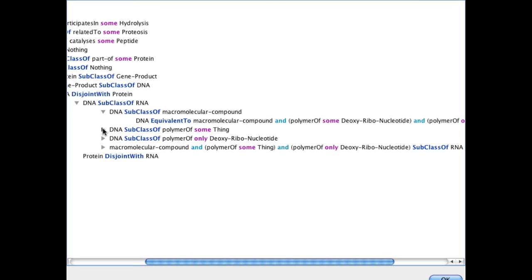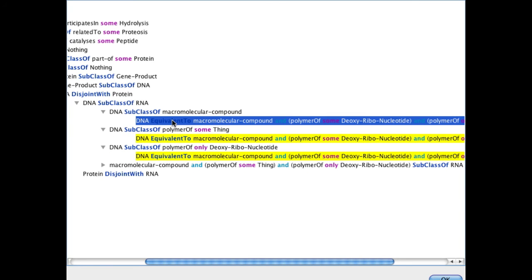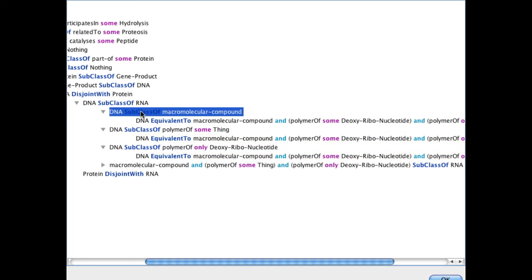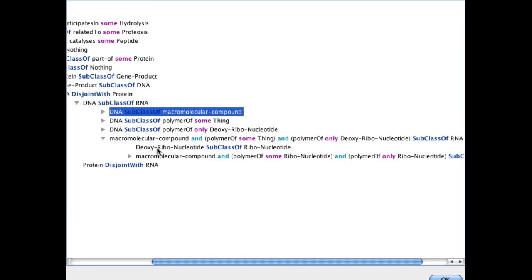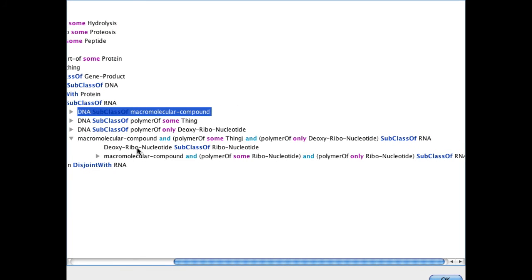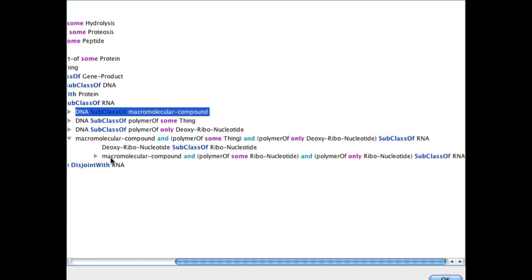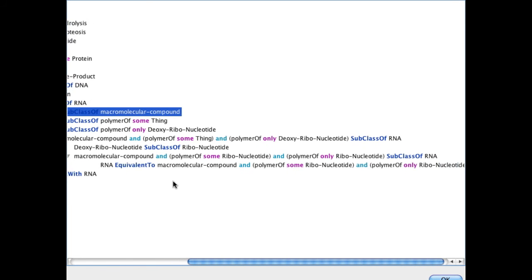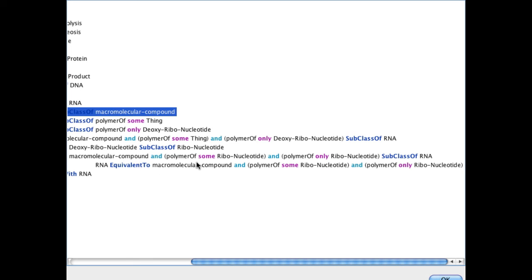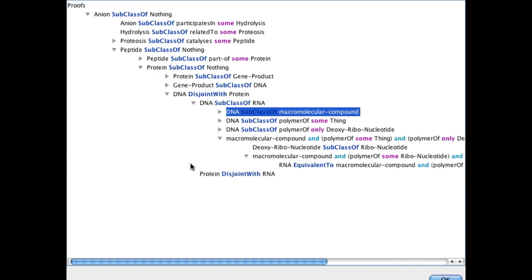So these axioms here, these three here, all derive from the same axiom. And this one comes from the fact that we've asserted deoxyribonucleotide is a subclass of nucleotide, and also we have a lemma here, macromolecular compound and polymer of some ribonucleotide, and polymer of only ribonucleotide is a subclass of RNA. And this comes from an asserted equivalent classes axiom in our ontology. So you can see here it focuses us straight down to the roots.